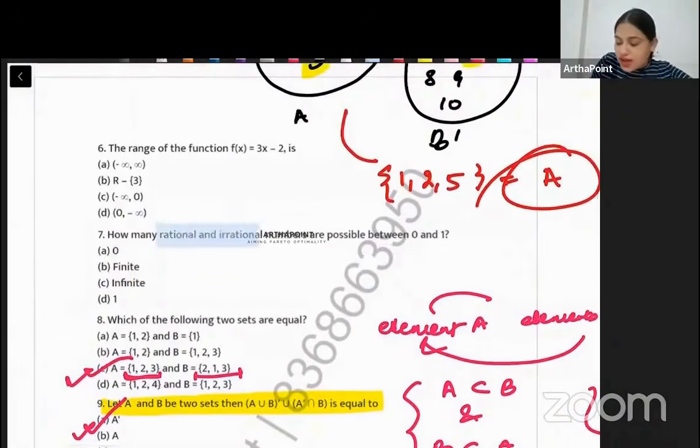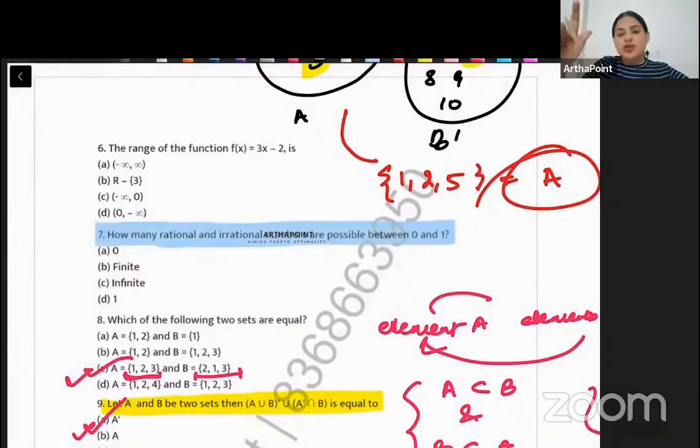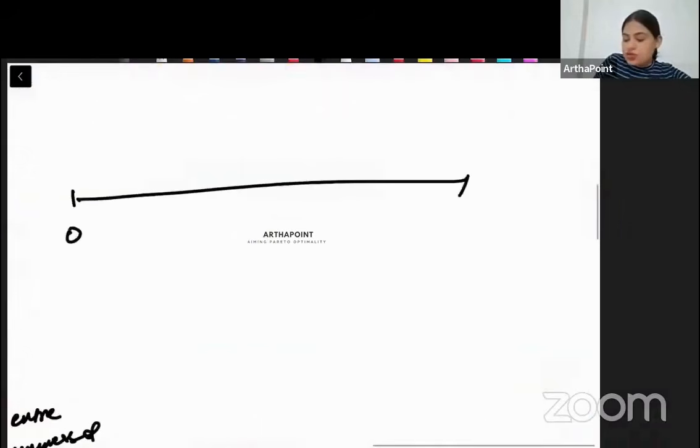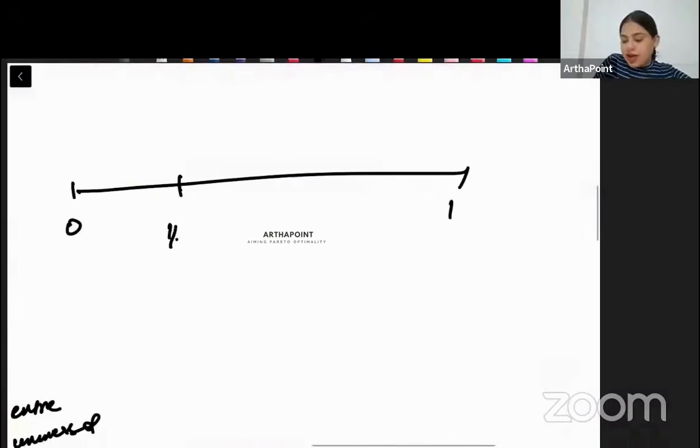How many rational and irrational number between 0 and 1? Very good question. It can come in CUET for sure. So the number of rational and irrational numbers between any two numbers, beta, they are infinite. I cannot count them. Example, this is 0, this is 1. Beta, I can have half also. I can have 1 by 4 also.